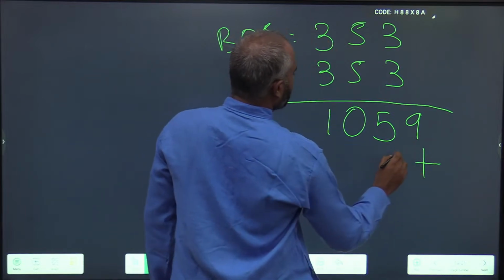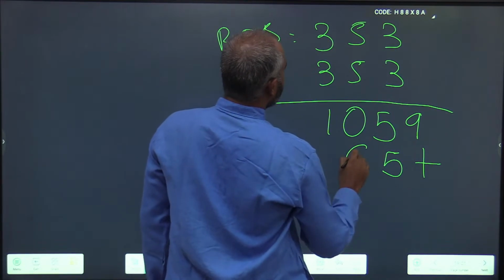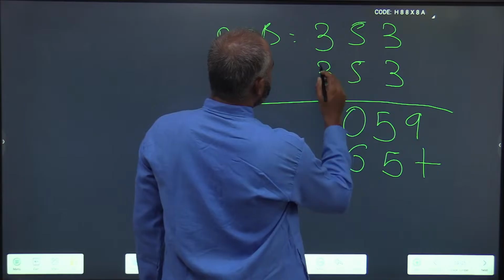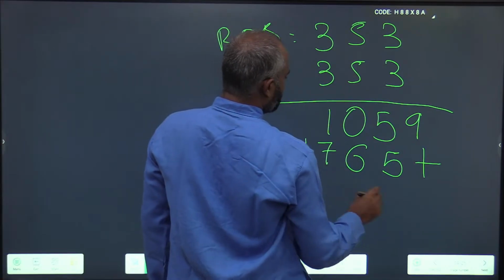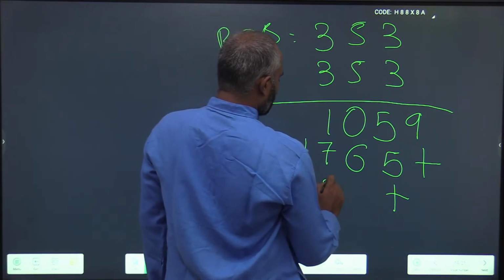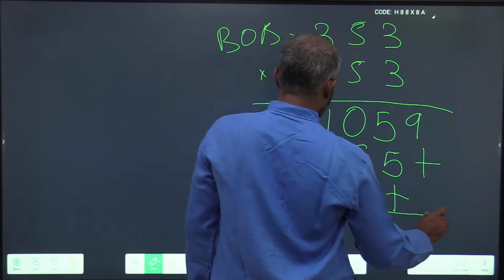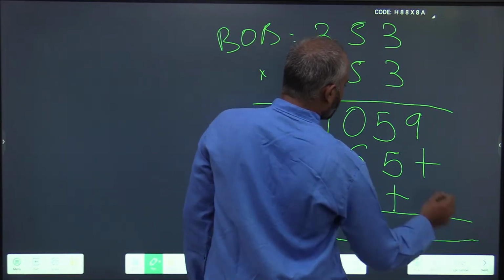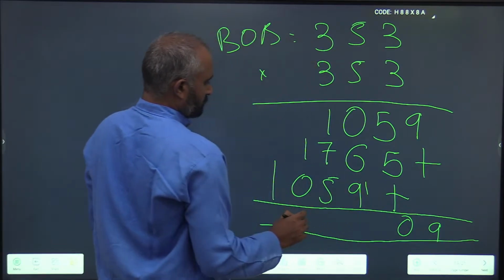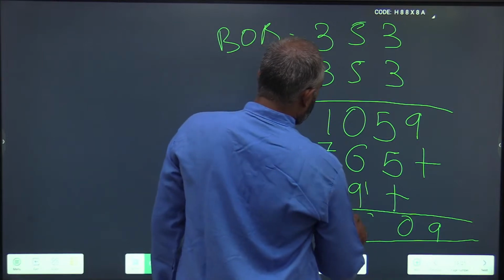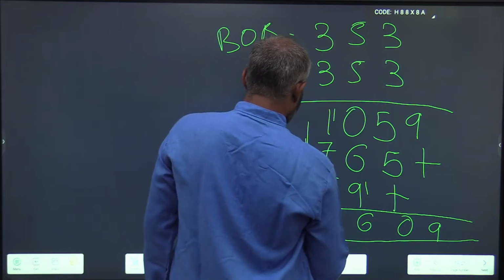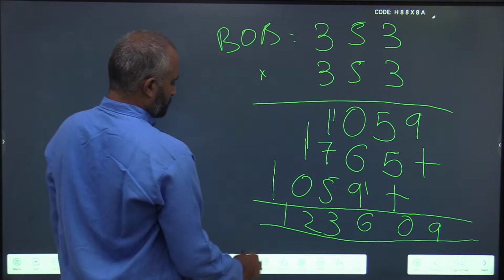Next, 5 3s are 15, 25, 26. 5 3s are 15 plus 2, 17, plus again 1, 0, 5, 9. 1059.